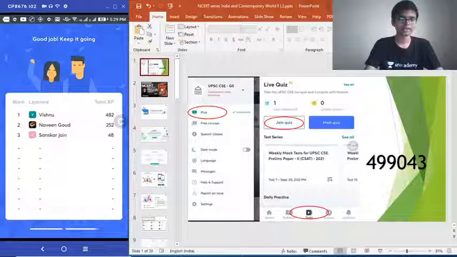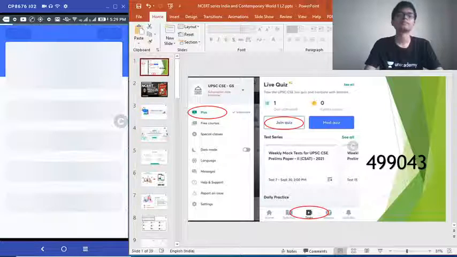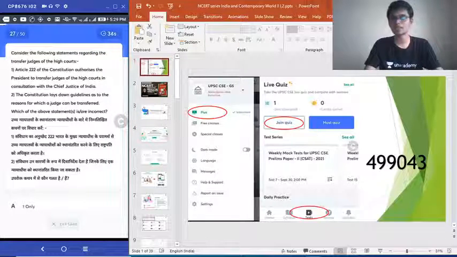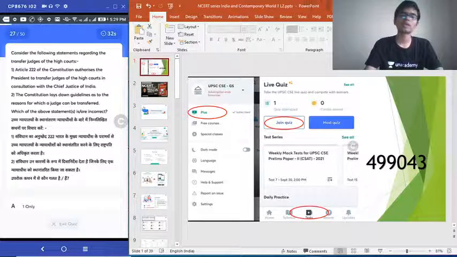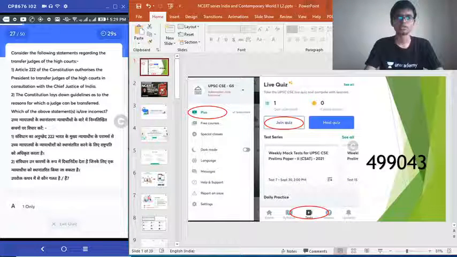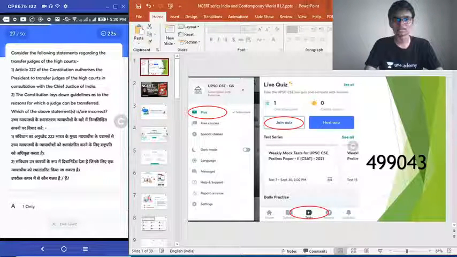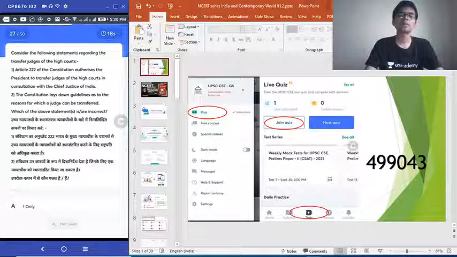Moving on to our next question. Question number 27. Consider the following statements regarding transfer of judges of high courts. 1. Article 222 of the Constitution authorizes President to transfer judges of a high court in consultation with the Chief Justice of India. 2. Constitution lays down guidelines as to the reasons for which a judge can be transferred. Which of the above statements is or are incorrect? You are asked to choose the incorrect option. Be very careful here.